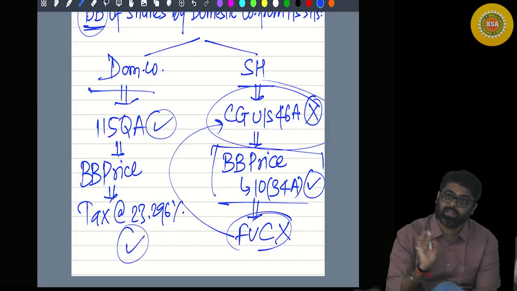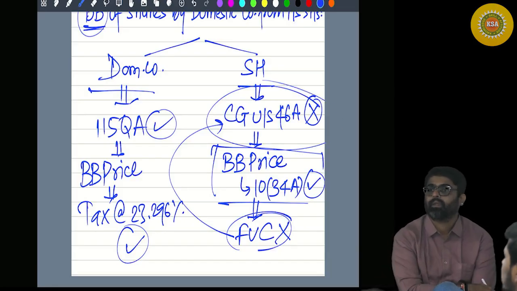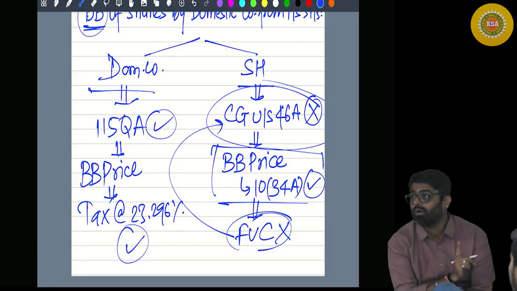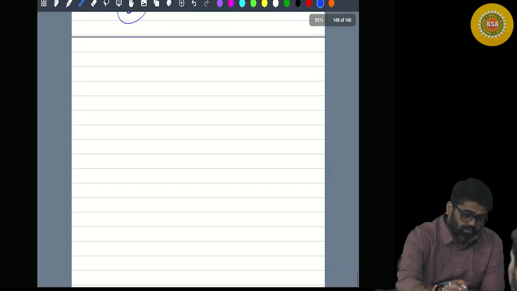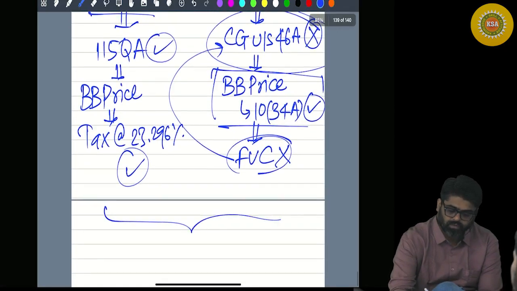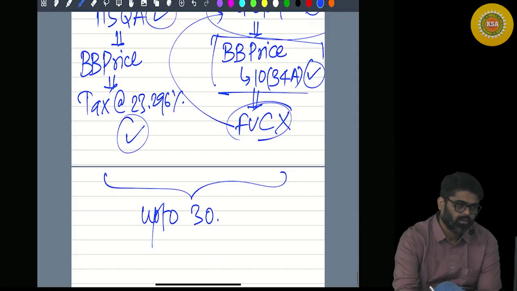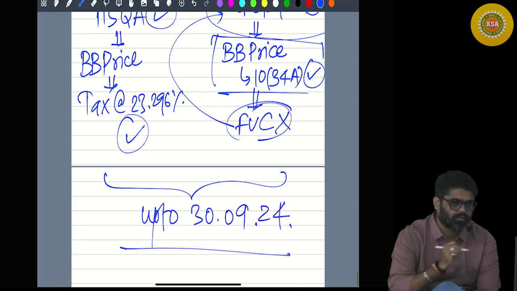Did you understand this entire part? Any doubt, difficulty? Sure? This provision was applicable up to 30th September 2024.